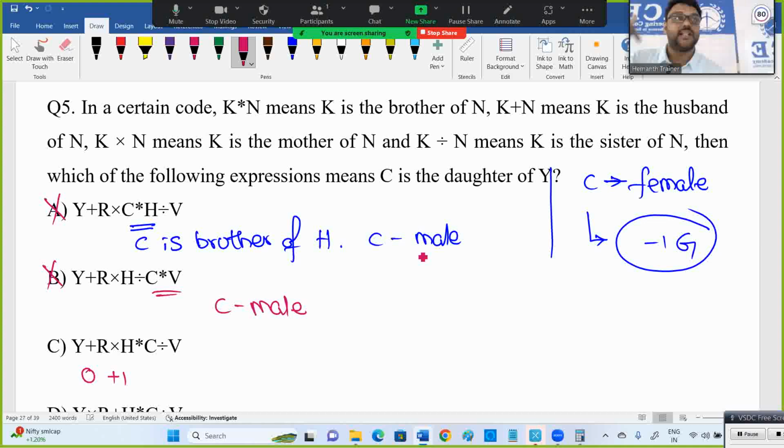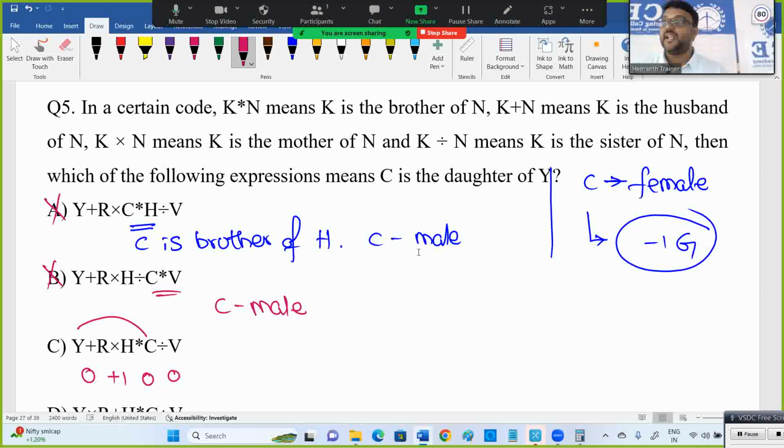R is mother means above generation, plus 1. H star C. Star means H star C: H is brother. Brother means same generation, 0. C divided by V: sister. So Y is one generation above C, which means C is one generation below Y. It is satisfying the generation gap also.